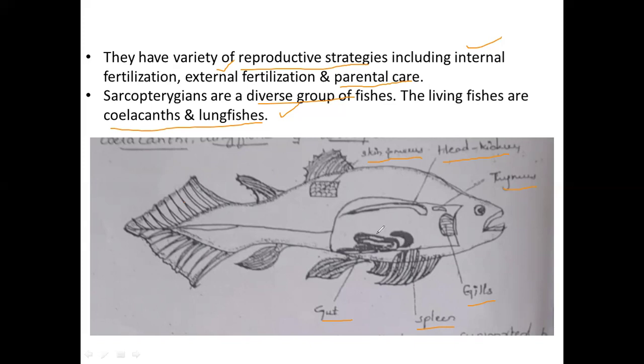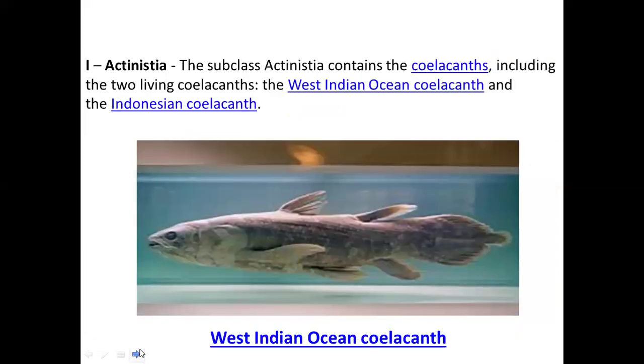But these are special characteristics seen for the first time in fishes, like the spleen and the thymus gland. Coming to the classification, first is Actinistia. This subclass includes all the coelacanth fishes which are presently living. They have identified two kinds of coelacanth fishes: one is the West Indian Ocean coelacanth, this is the diagram of that, and next is the Indonesian coelacanth.